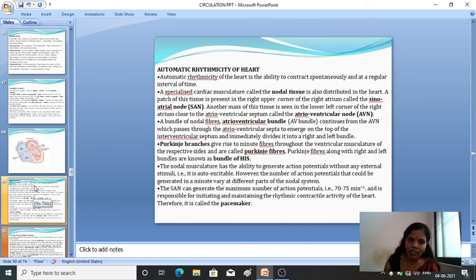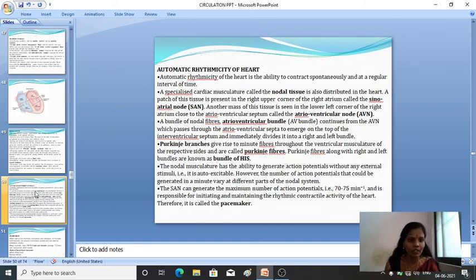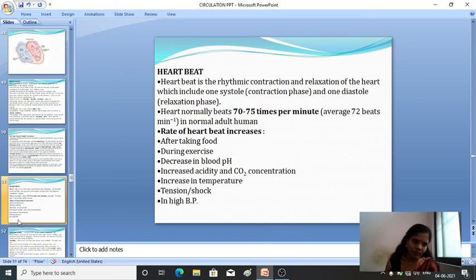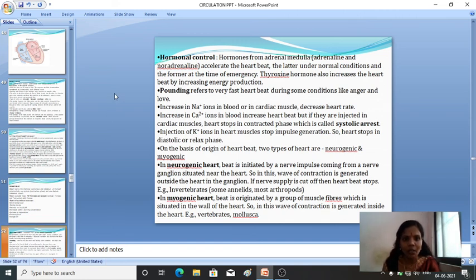Then we discussed the automatic rhythmicity of the heart and the heartbeat. Then hormonal control. Here we studied two important concepts: the neurogenic heart and the myogenic heart.